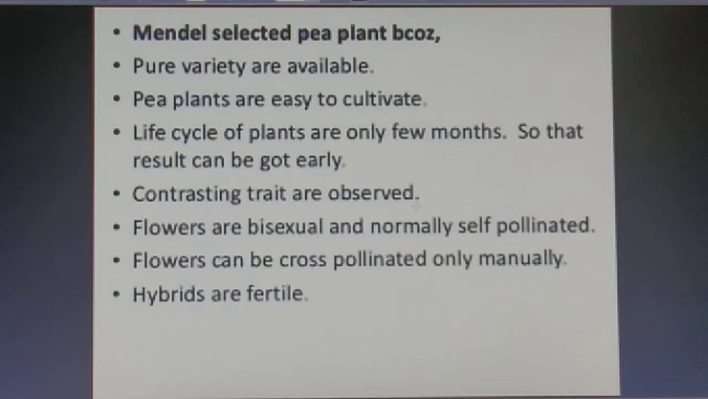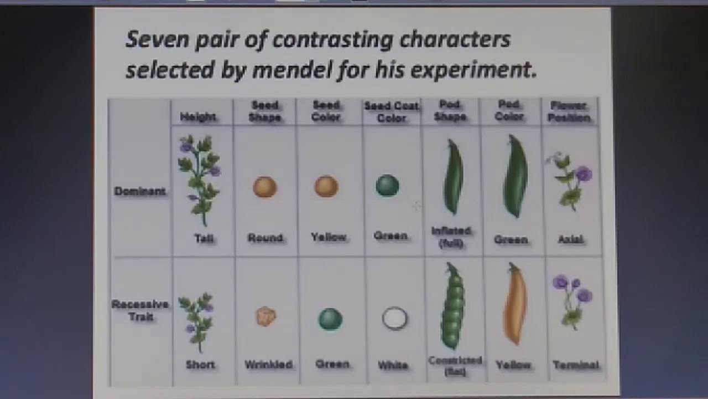Now students, Mendel selected pea plant because pure variety are available. Pea plants are easy to cultivate and life cycle of plants are only few months, so that results can be got early. Contrasting traits are observed. Flowers are bisexual and normally self-pollinated. Flowers can be cross-pollinated only manually and hybrids are fertile. So due to these several characteristics, Mendel selected this pea plant. Now there are 7 pairs of contrasting characters which he selected for his experiment, and these things we have already discussed.